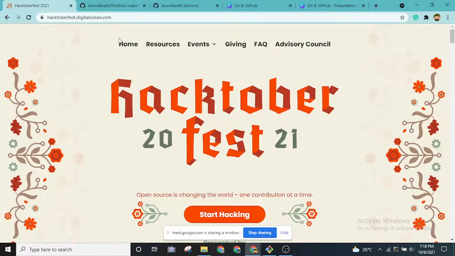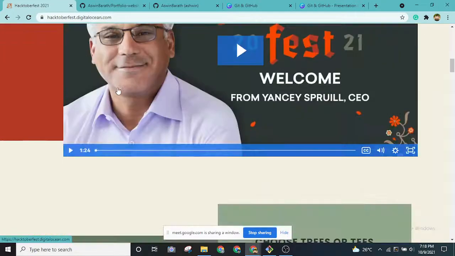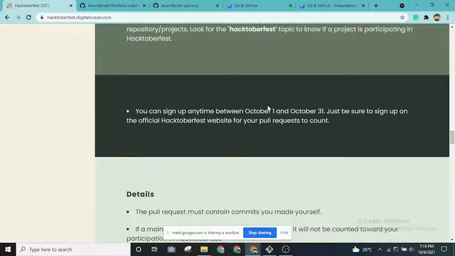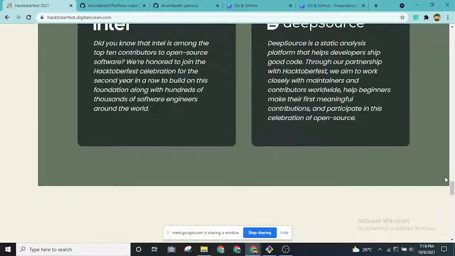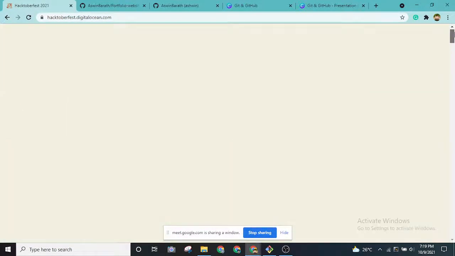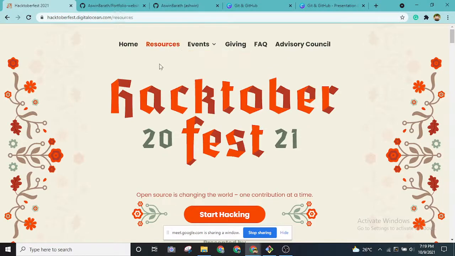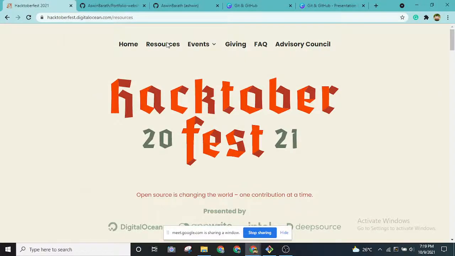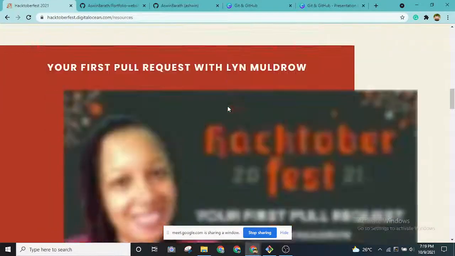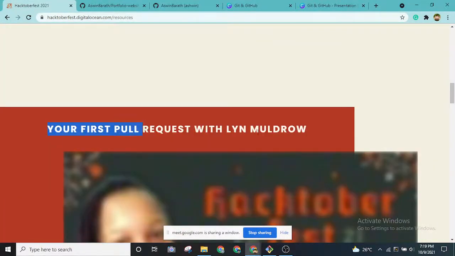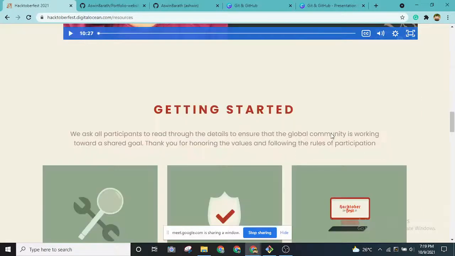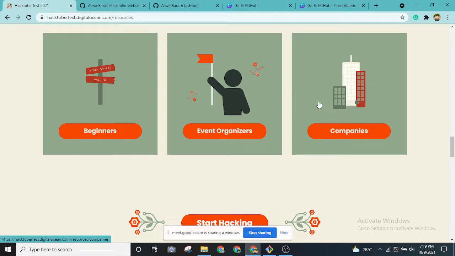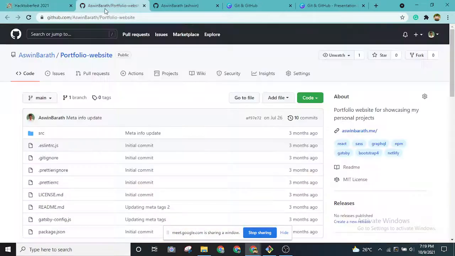If you go to the Hacktoberfest website itself, they have given you a lot of resources that you can follow. They have given rules and regulations and resources. If you go to this resources section, any doubts related to creating pull requests, they've given you how to create your first pull request. You can check these resources properly and apply it to your open source projects.